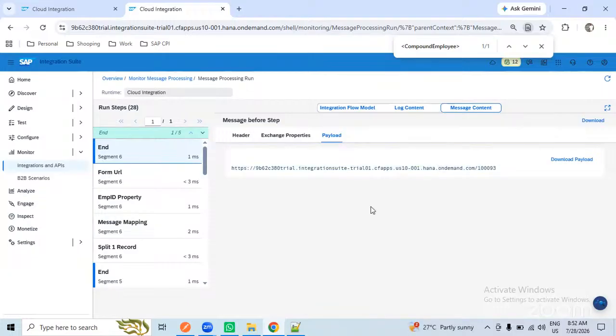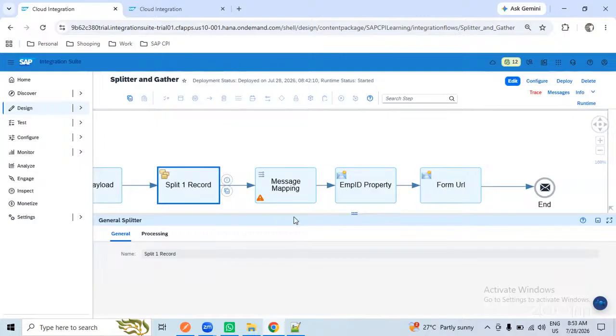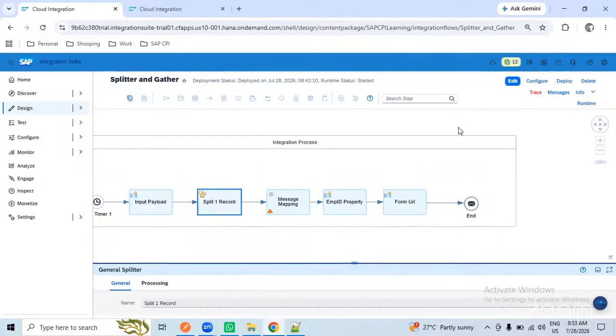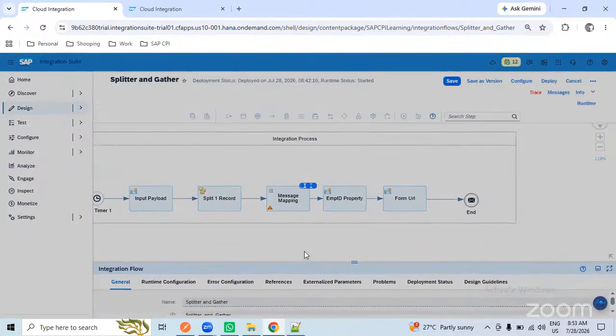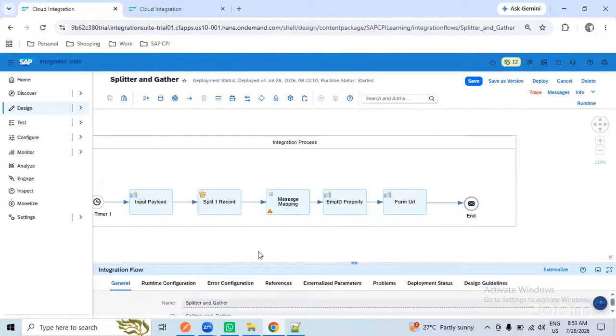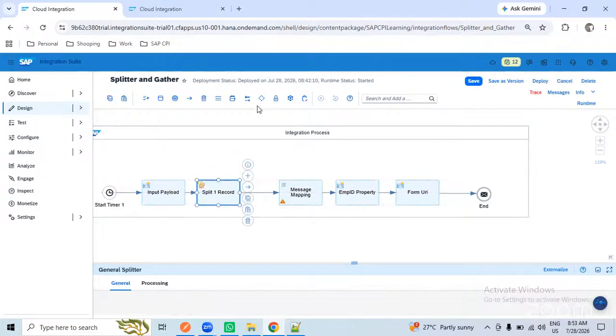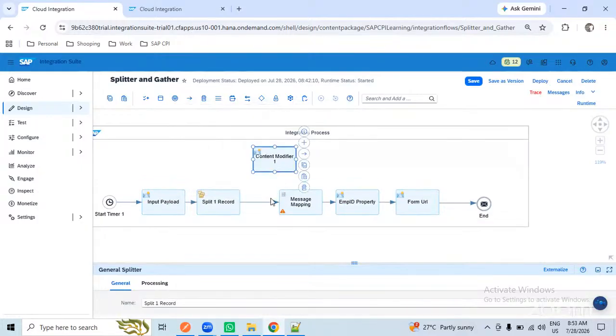Hope you are clear with the splitter, right? How it is. I have a doubt. Yeah. So if we connect the splitter to a content modifier, and if we connect to 2 content modifiers, for example, will it split the data like employee 1 in 1 content modifier and employee 2 in content modifier 2, or will it give all 5 bodies to each content modifier? Sorry, like after splitter, you want to add the content modifier? Yes, if we add 2 content modifiers, will it return?